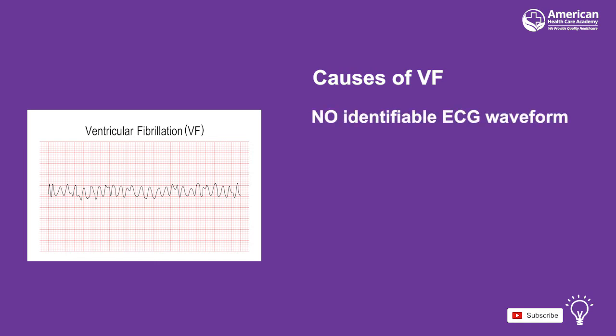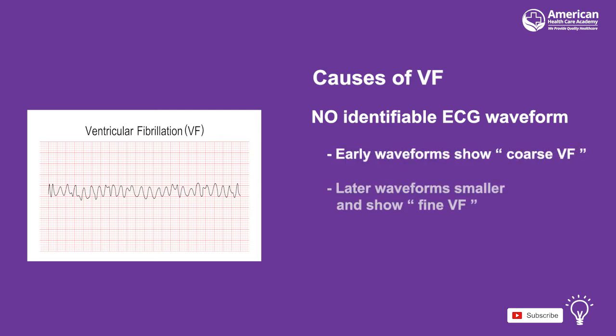VF does not have an identifiable ECG waveform, as the heartbeats are erratic. Early waveforms show a coarse VF, but after a few minutes, the waveforms become much smaller and show a fine VF.